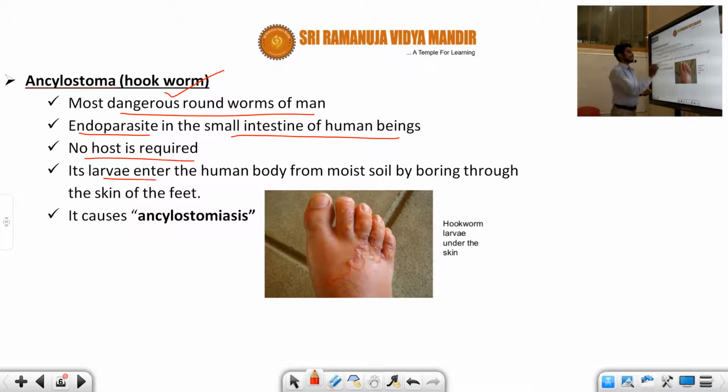Its larva enters the human body from moist soil by boring through the skin of the feet. For example, you can see the hookworm larvae under the skin.